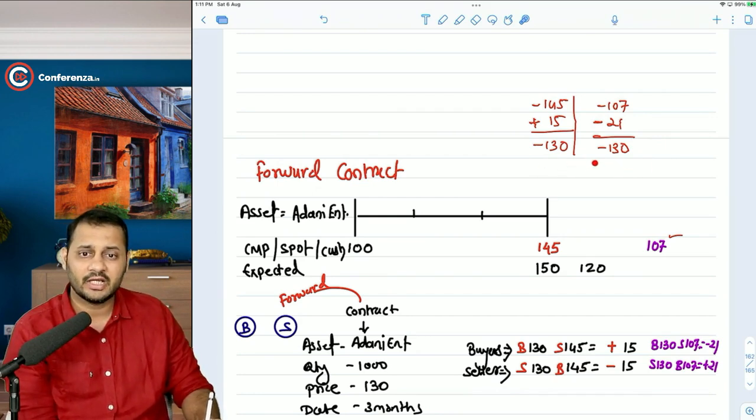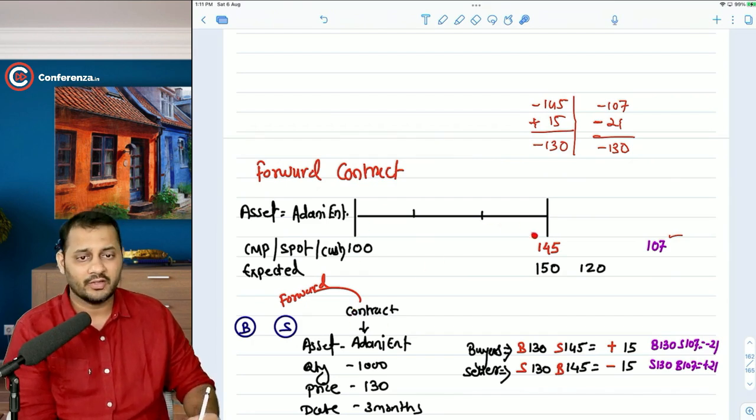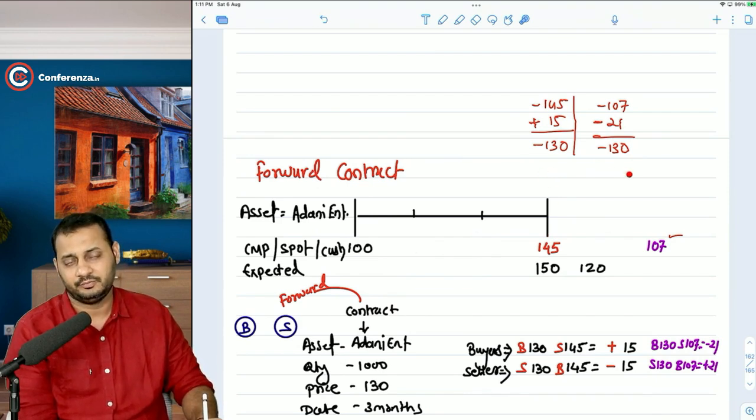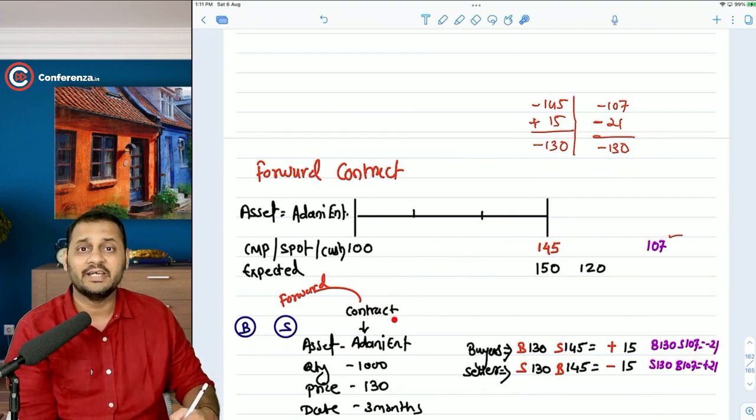So in that case, in the beginning itself, the hedger knows that whatever the price will be on that date in the spot market, whether it is 145 or 107, that doesn't matter to me, because today I have fixed the price. And on that date, I will have to in any case pay 130. So that's what hedging is.